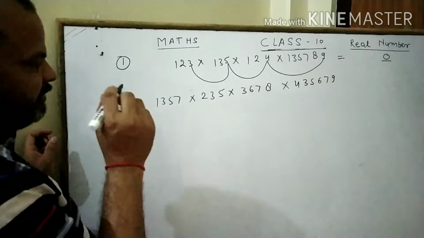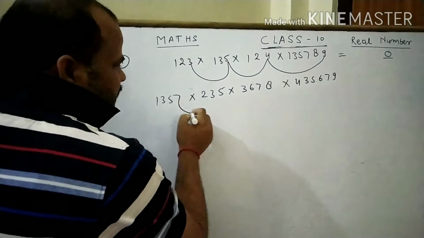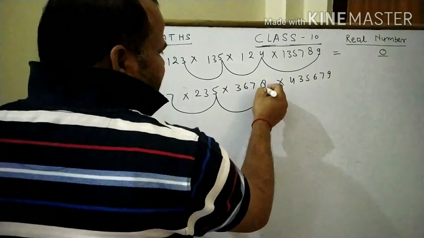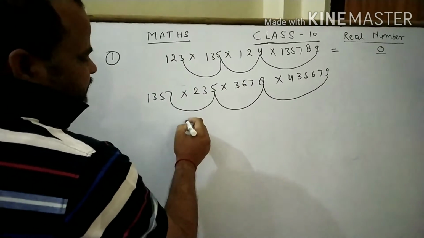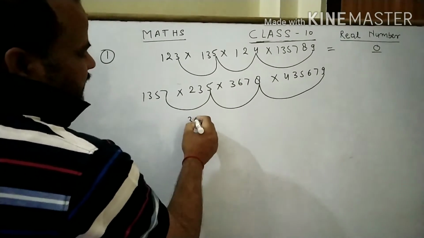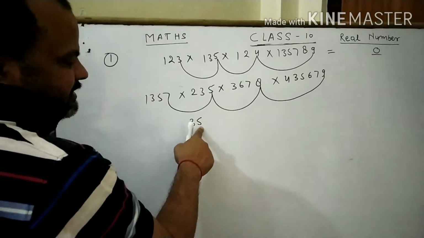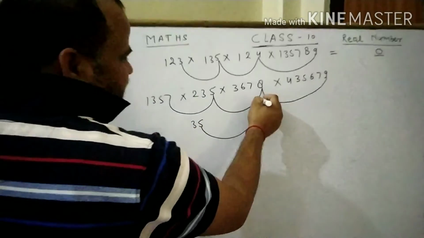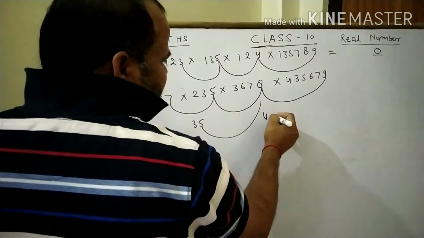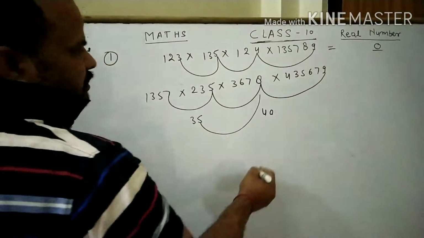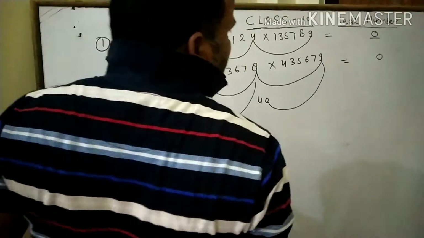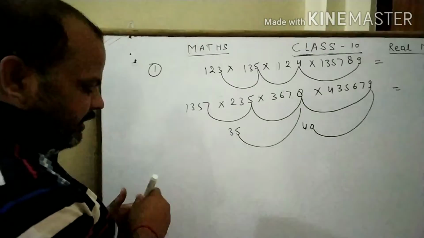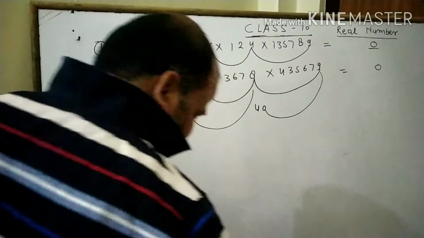Clear? Then what can we do? We can multiply only the ones places of each and every number. Here 7 times 5 is 35, and the ones place is 5. Then 5 times 8 is 40, and the ones place is 0, and 0 times 9 is 0. Clear? In the same way, one more question is here.